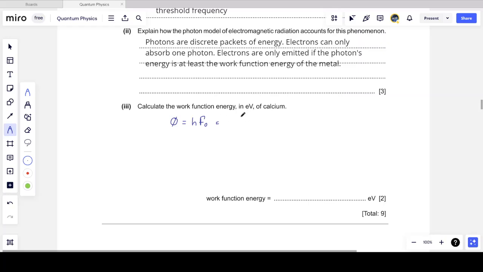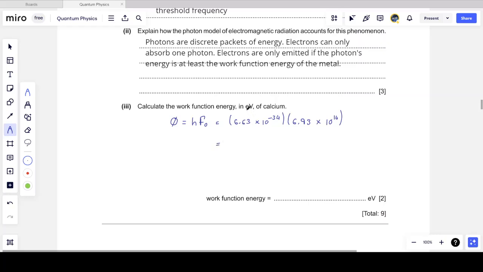Minimum energy corresponds to minimum frequency. And so this is 6.63 times 10 to the minus 34 joule seconds, which is Planck's constant, multiplied by the threshold frequency, which we are given to be 6.93 times 10 to the 14 hertz.